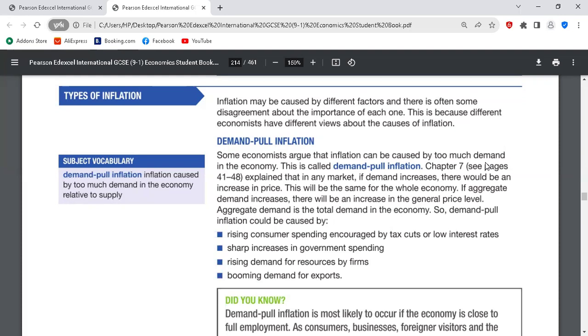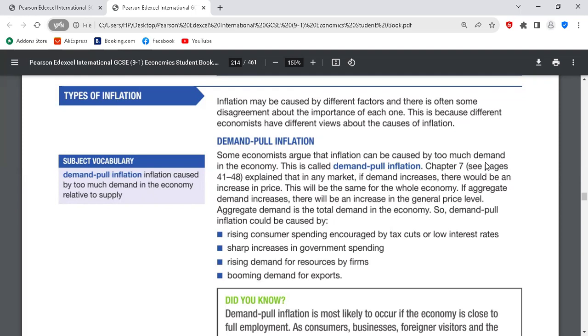Macro is focused on the economy as a whole. So don't let us mix things together, okay? All right. Government spending would represent a fall in price. A fall in price means aggregate demand would increase within the economy. Note, government might subsidize firms, making the cost of production fall. So if the cost of production falls, firms will be selling at a lower price. That will increase demand within the economy. Aggregate demand will increase, leading to demand pull inflation.